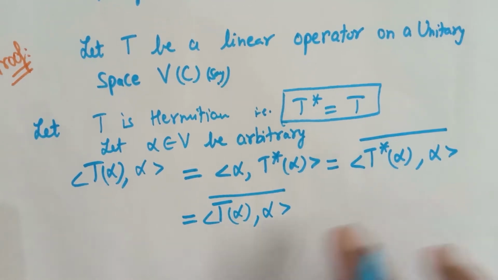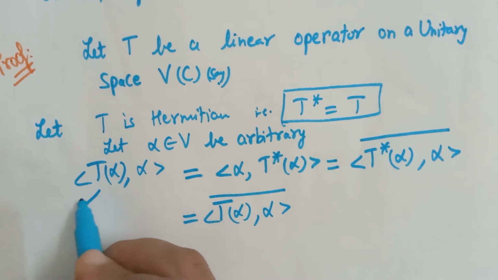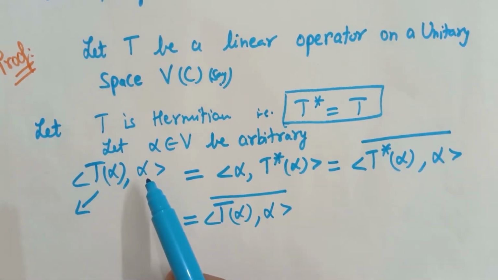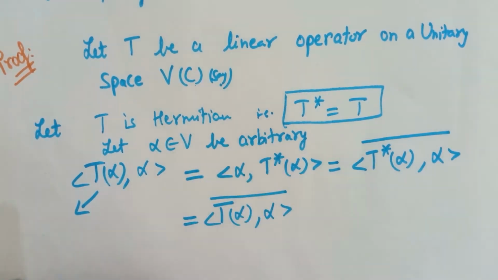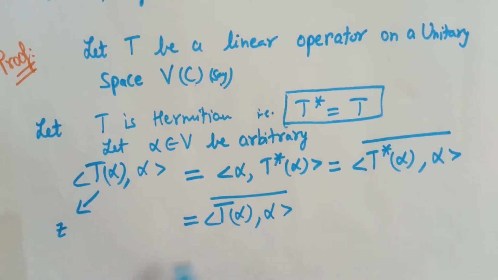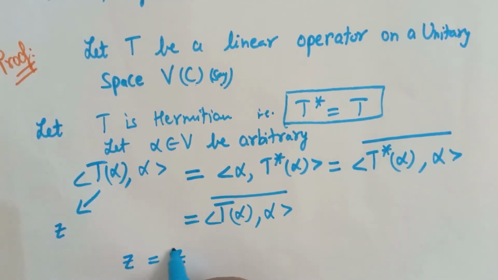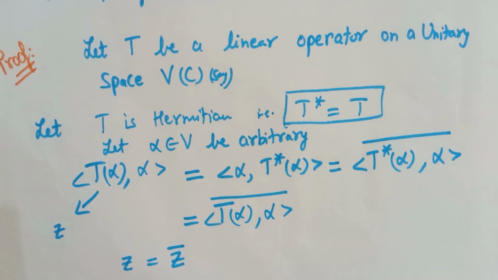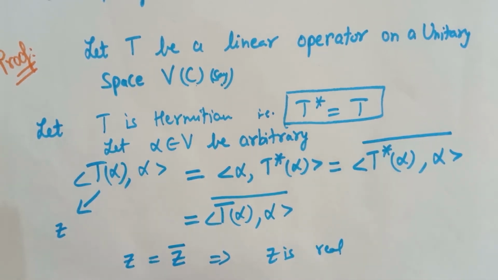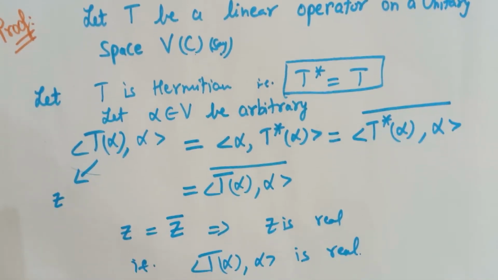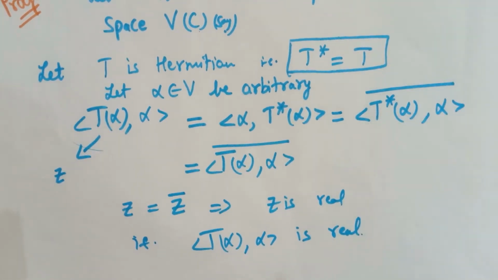So what we have proved here: we know that an inner product is a scalar quantity, and here the field is the field of complex numbers, so this inner product will be a complex number. Say this is Z. What we have proved is that Z is equal to the conjugate of Z. This implies Z is real. That is, since we considered Z as this inner product, this inner product is real.